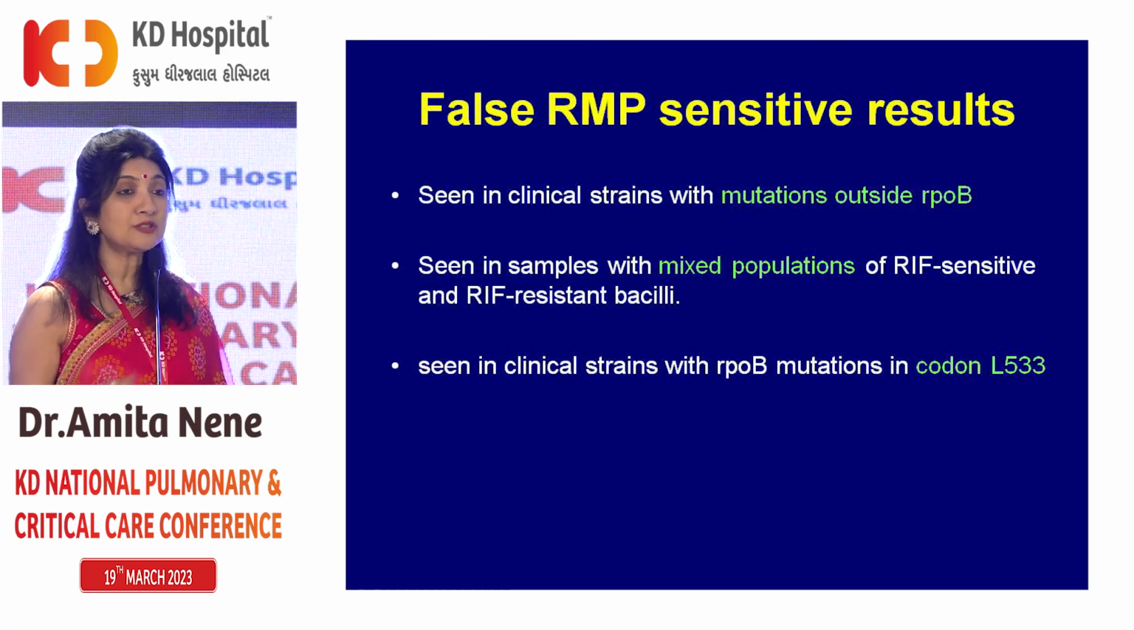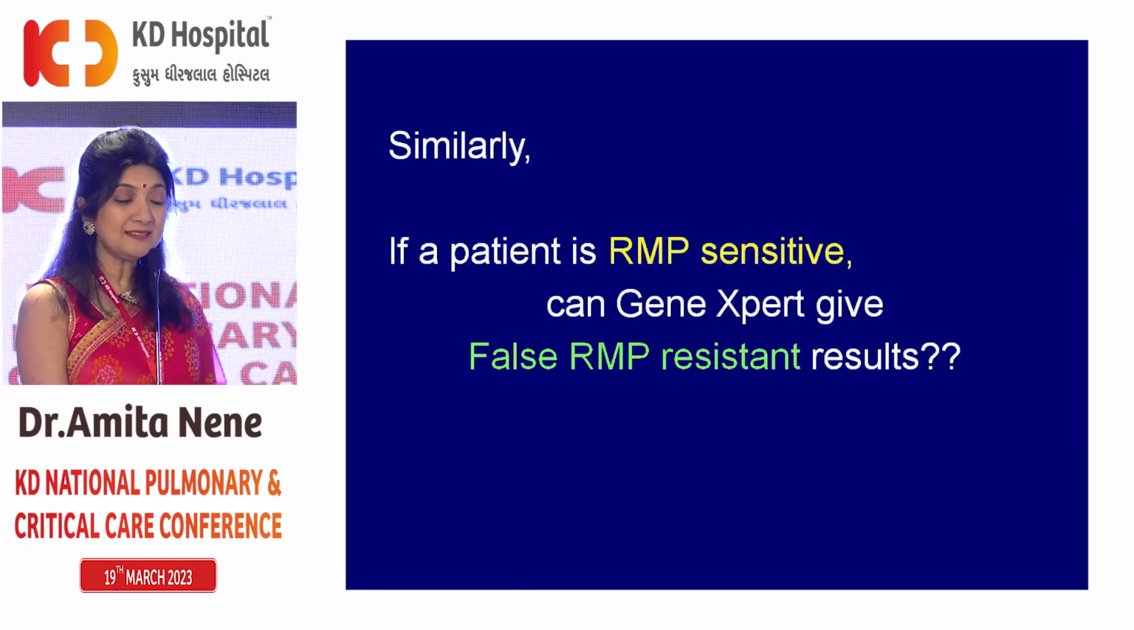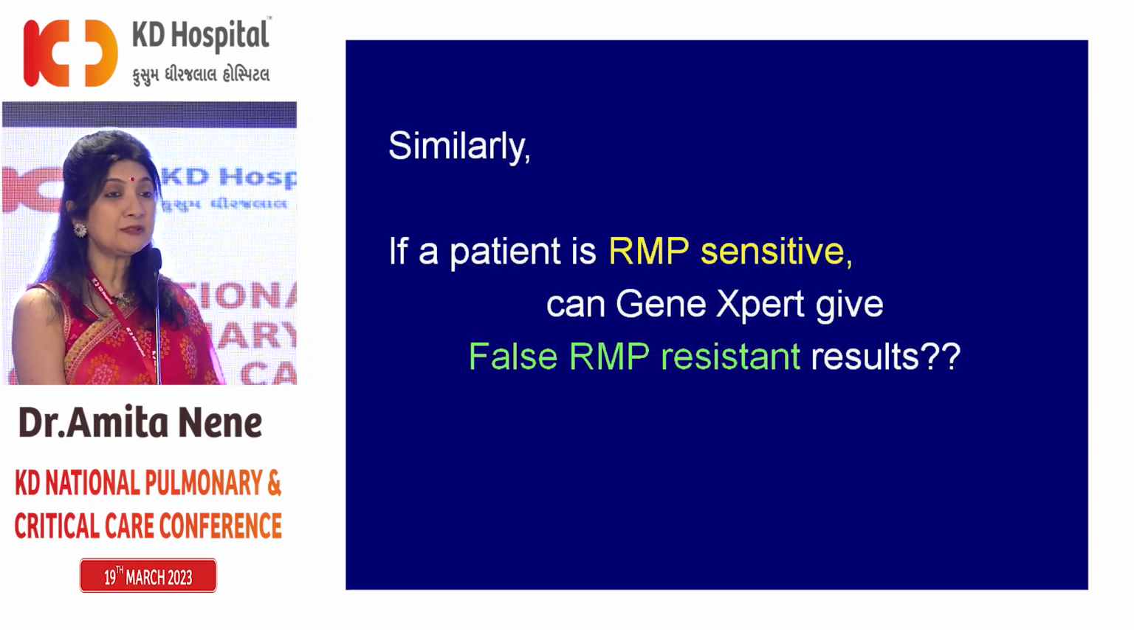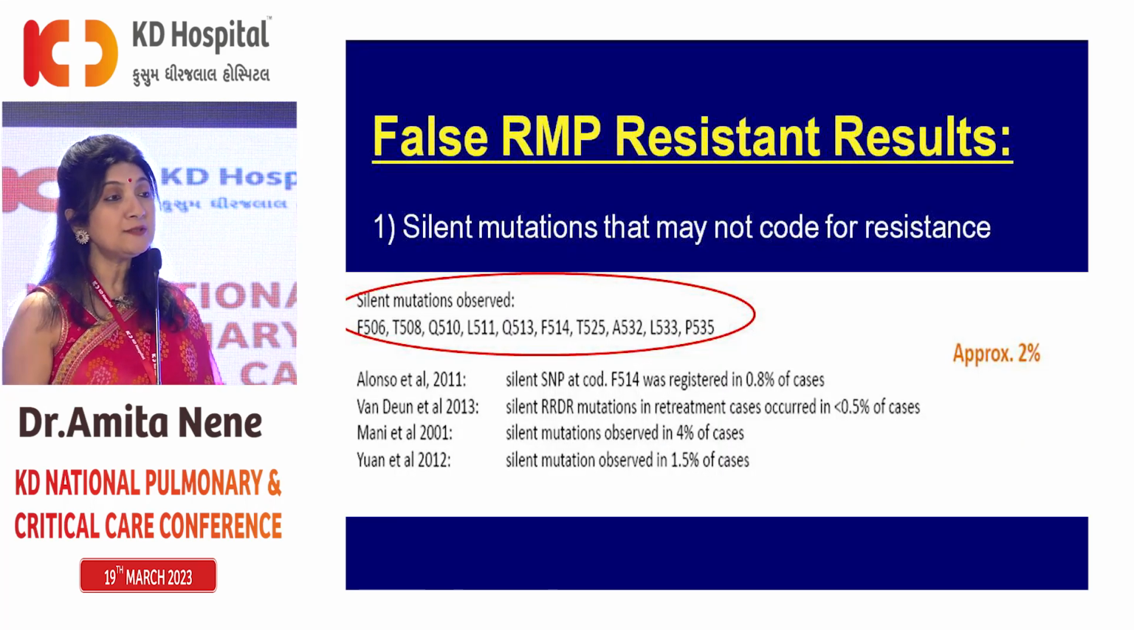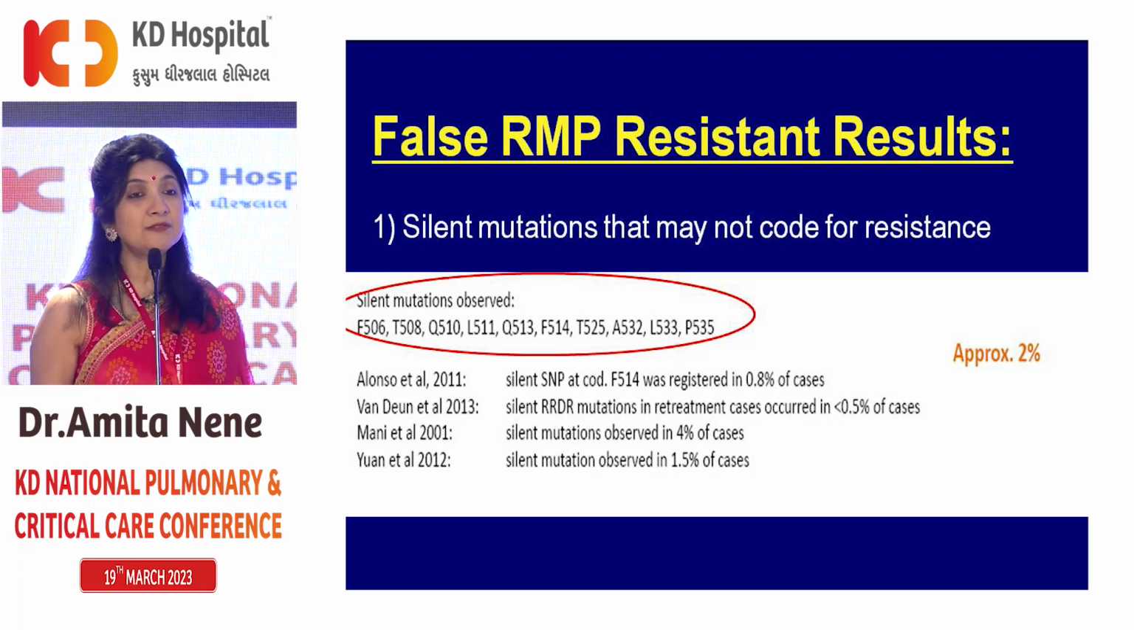And sometimes mutations are outside codon 533, and if this mutation is present, then GeneXpert will falsely call this sample rifampicin sensitive. Similarly, if the patient is rifampicin sensitive, can the GeneXpert call the patient rifampicin resistant? Yes. So there are patients who might have silent mutations. Silent mutations don't confer clinical resistance, but they anyway show rifampicin resistant. So 2% of people who have silent mutations, though they are rifampicin sensitive, GeneXpert will give a wrong report of rifampicin resistant.